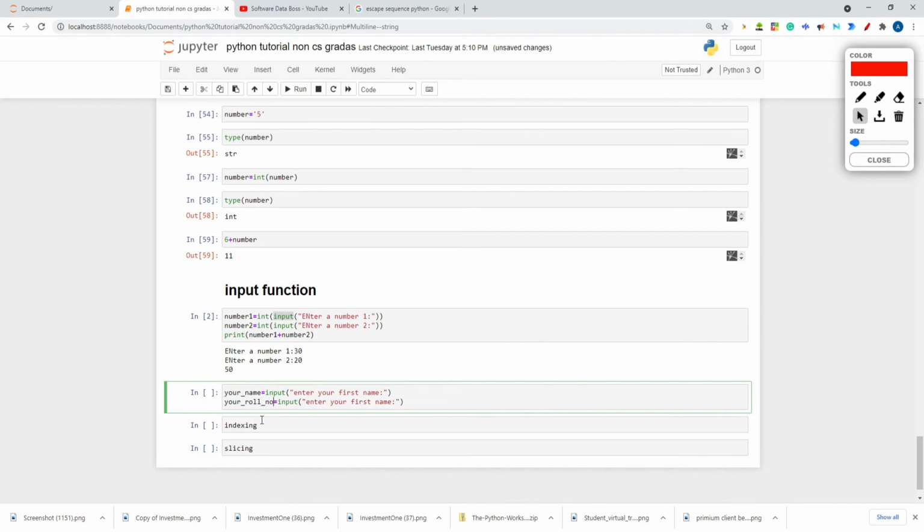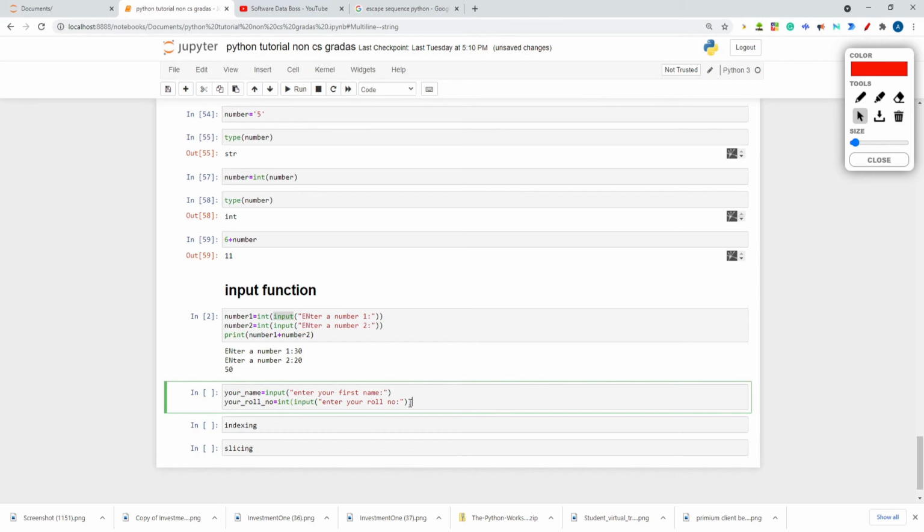Now this is one more variable I'm asking. Input: enter your roll number. So now I'm asking two inputs, your name and your roll number. The roll number should be an integer, right? So I need to use the int function over here.